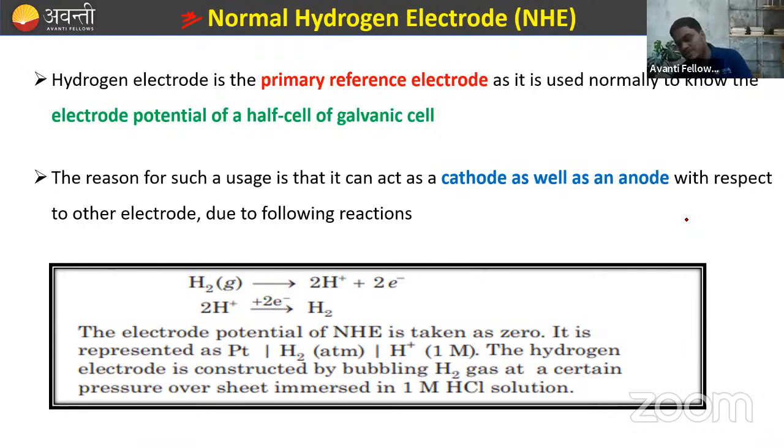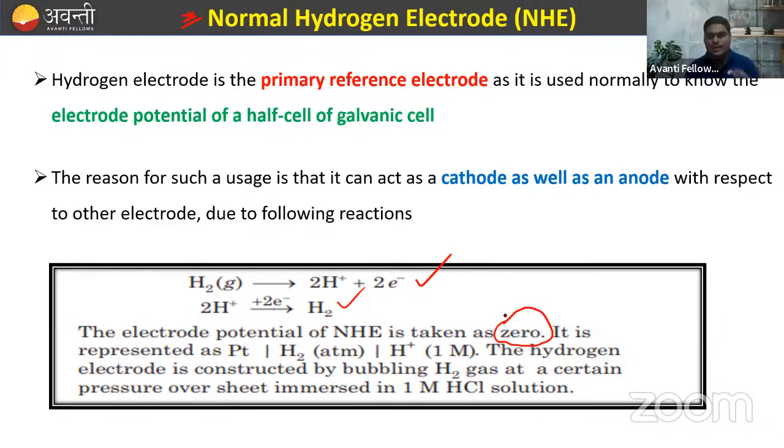So hydrogen has the capacity to act as a cathode, and here it accepts 2 electrons, and it can act as an anode. So the electrode potential of NHE is taken as 0. So always remember this thing. The electrode potential of the normal hydrogen electrode is always taken as 0.